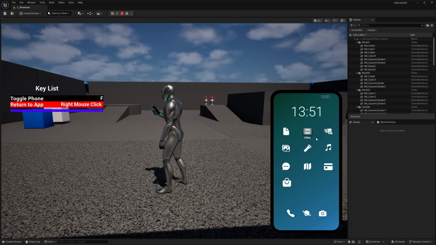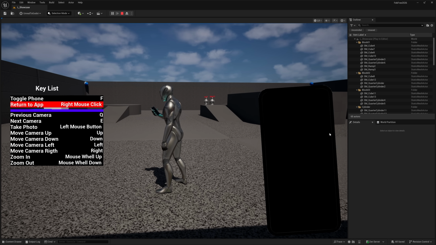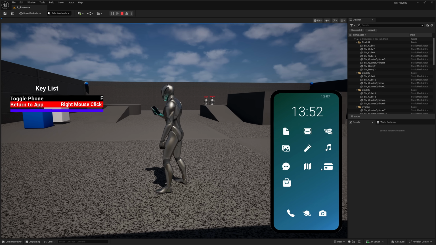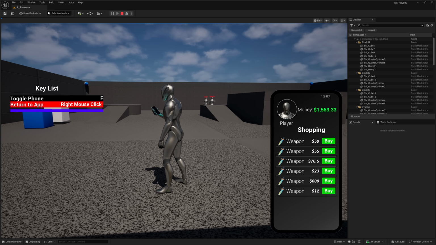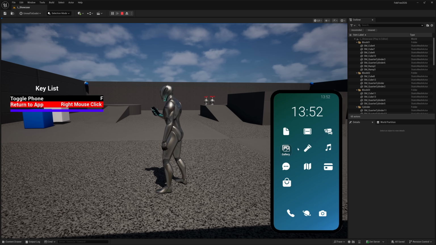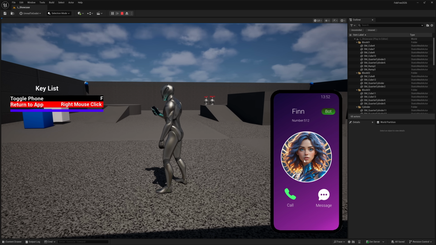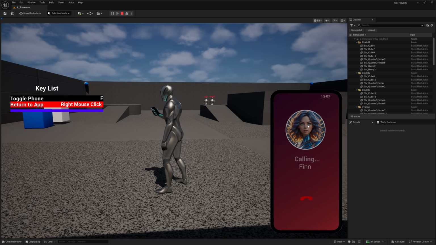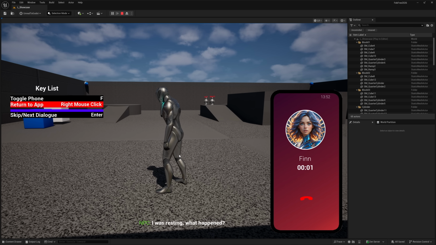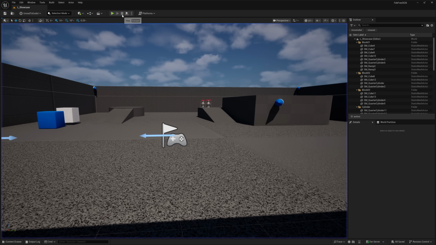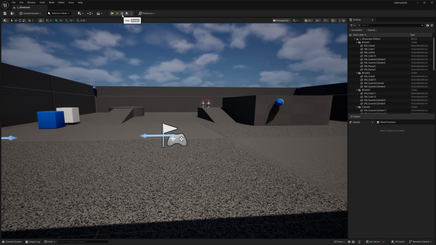So it's a virtualized phone for your game. A number of different demos here showcasing the kind of functionality that it could do. You see even here, again, security cameras right in your world. So it comes with a number of different apps here. So virtualized weapons. And you can even actually use this to make, believe it or not, people use their phones sometimes to make phone calls. I don't know the last time I did that, but you can go ahead, you can call or text message people. Where are you? I was resting. And it's everything you need to create and make all of these things work. So very comprehensive phone with virtual apps, etc. inside of it. So again, you want to recreate the phone type user interface from Grand Theft Auto 5, you can do that.